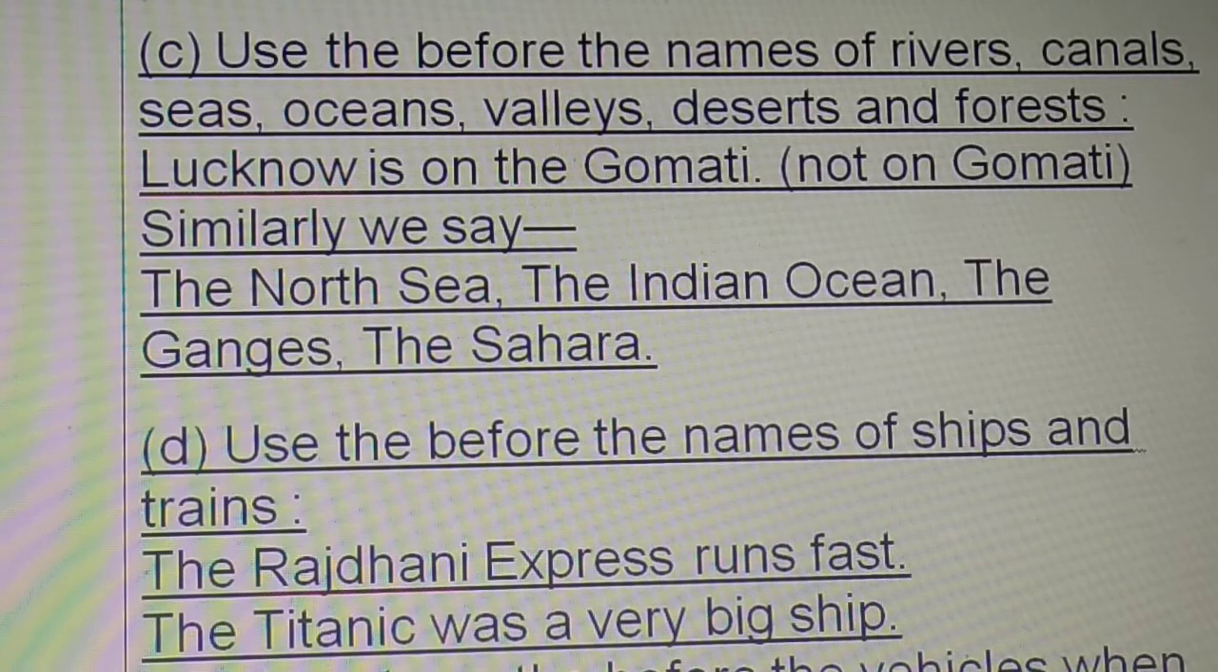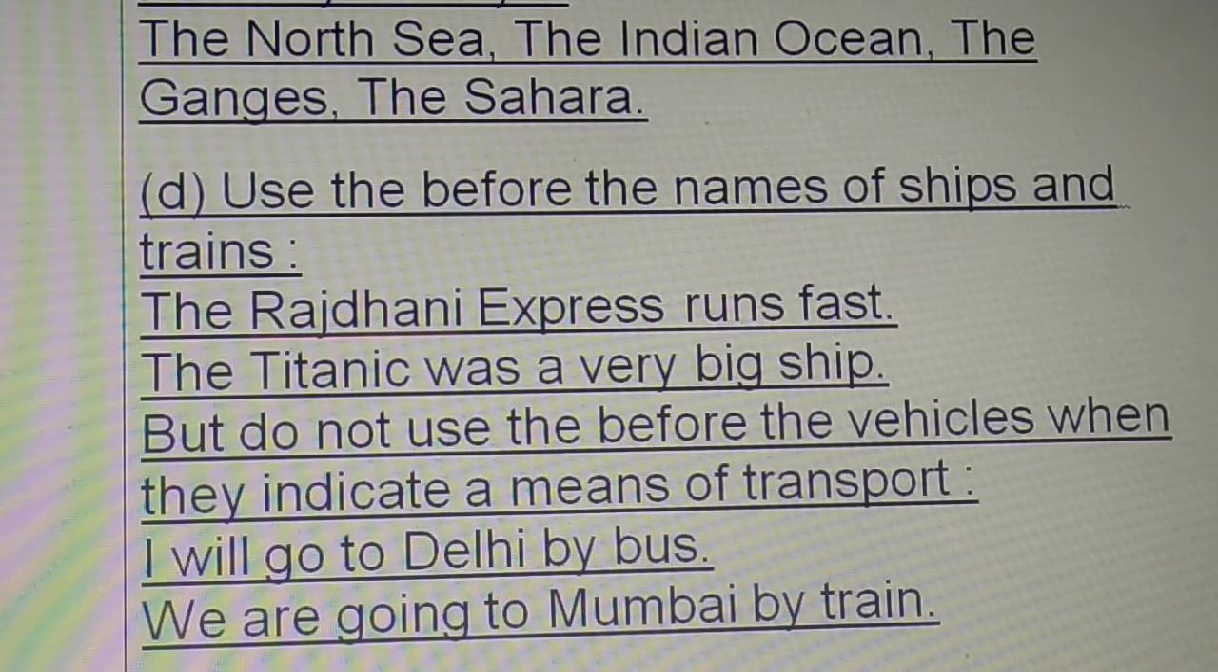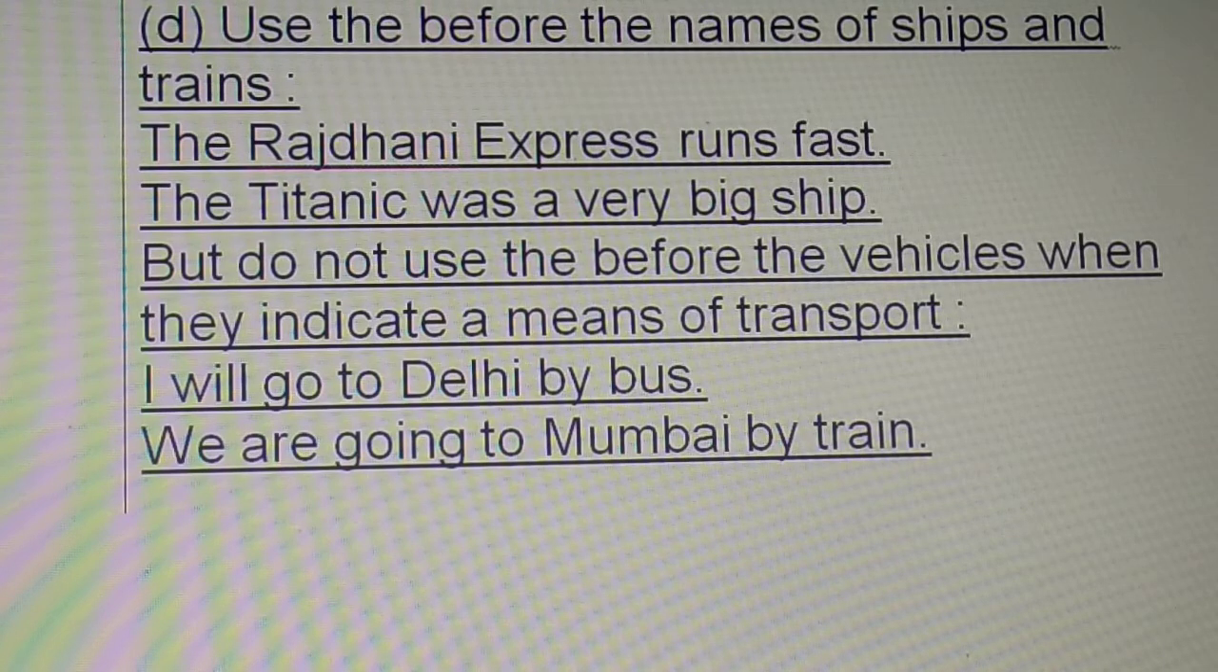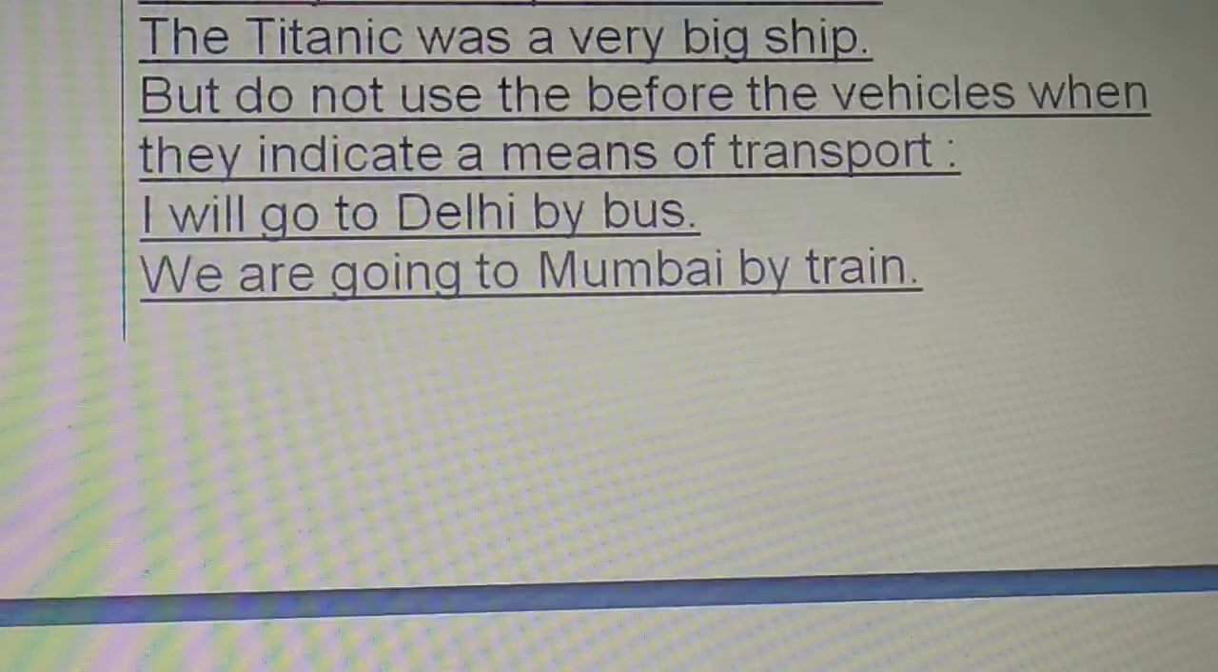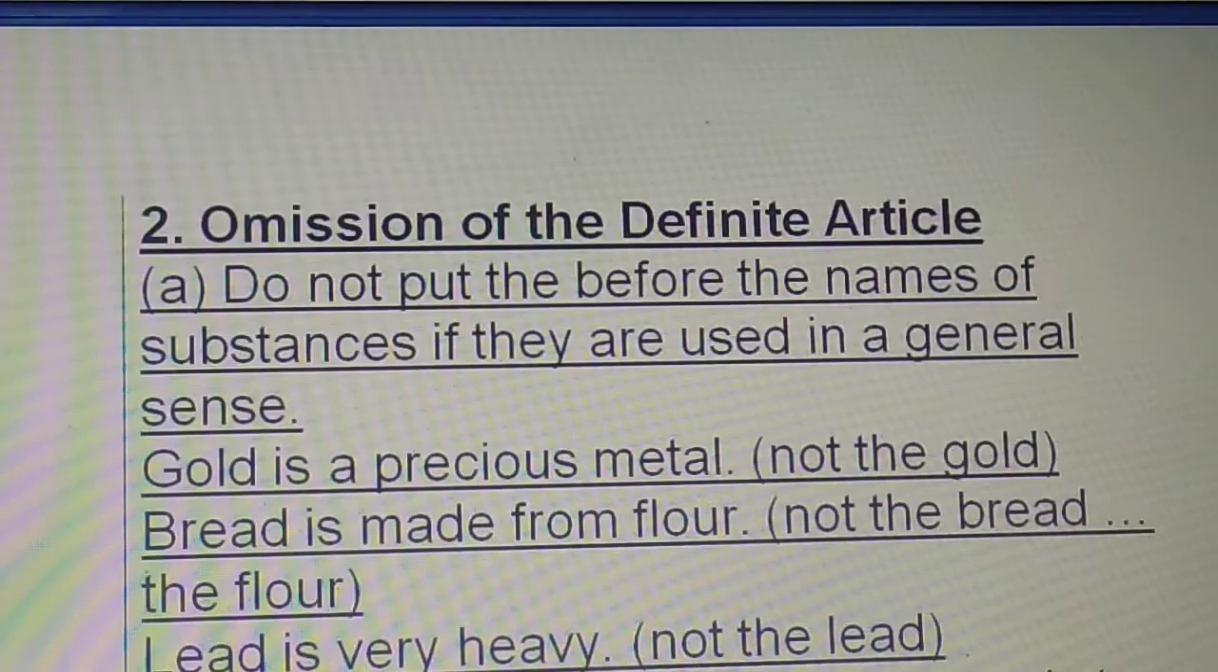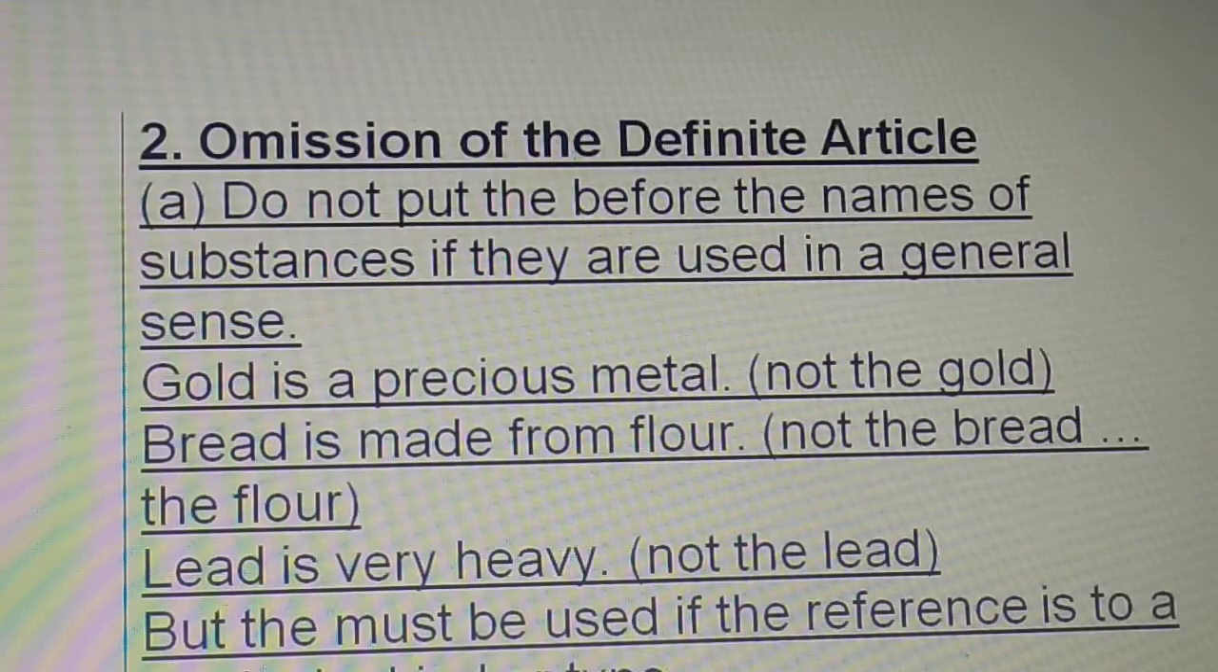Use the before the names of ships and trains. The Rajdhani Express runs fast. The Titanic was a very big ship. But do not use the before the vehicles when they indicate a means of transport. I'll go to Delhi by bus. We are going to Mumbai by train. Omission of articles. Okay.